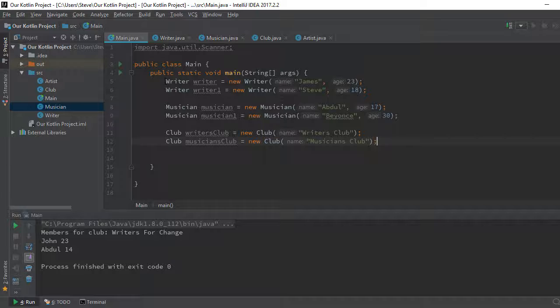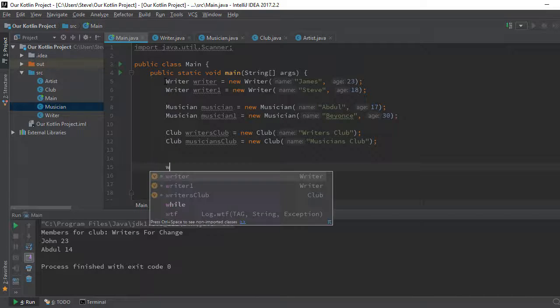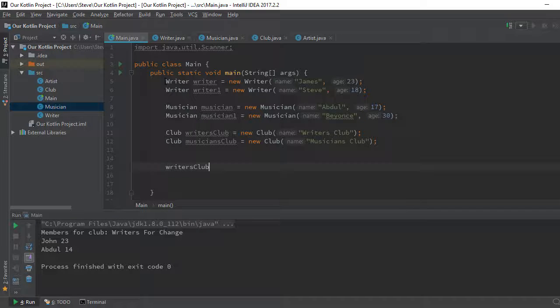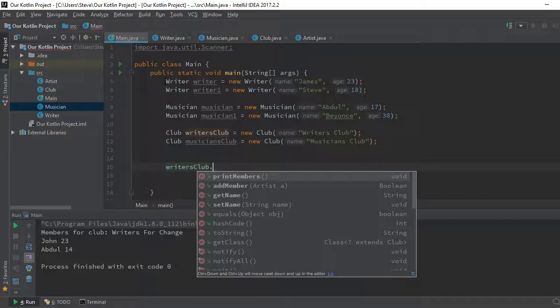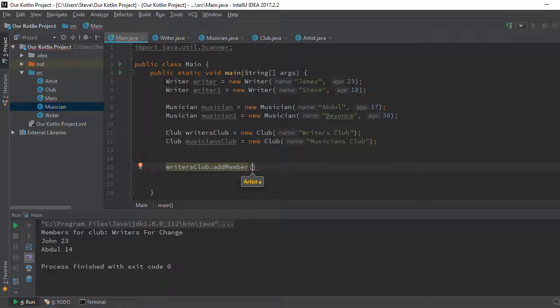So I'm gonna add members now. Writers club dot add member. Add member receives an artist. So we can pass in an artist. Now we can pass an artist as long as the object you're passing is an artist, it will work.